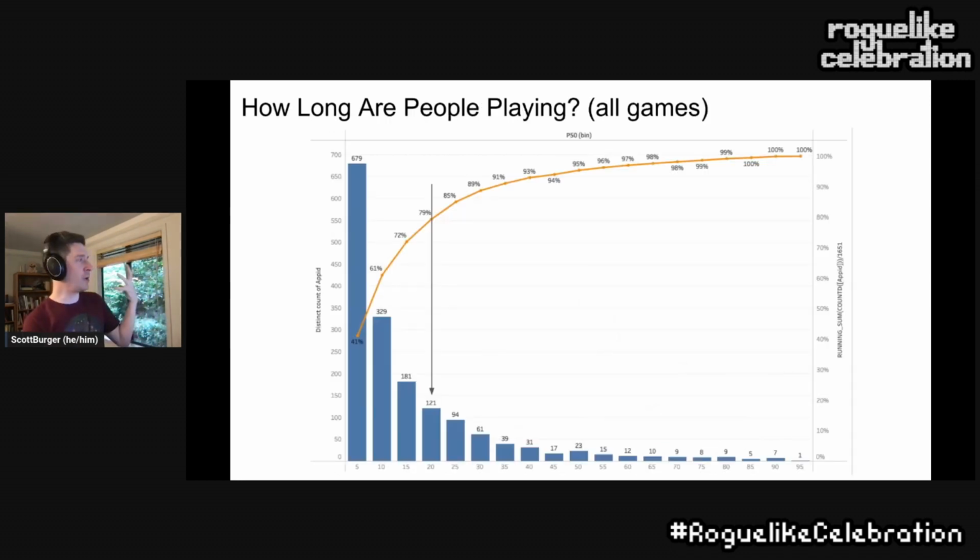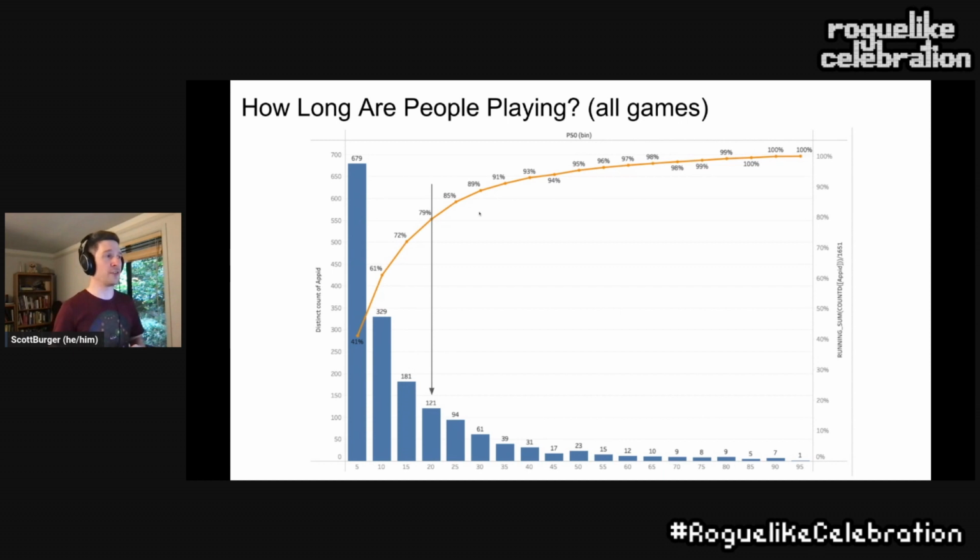Really quickly about how long people are playing games. I only have a few more minutes here, but let's speed run this as best we can. If we look at review data, we can see how long people have been playing the game at review time, and we can bucket those by how many games. So what we're seeing here on the x-axis is the median percentile of playtime for a given game. And we're seeing how many games have that percentile value.